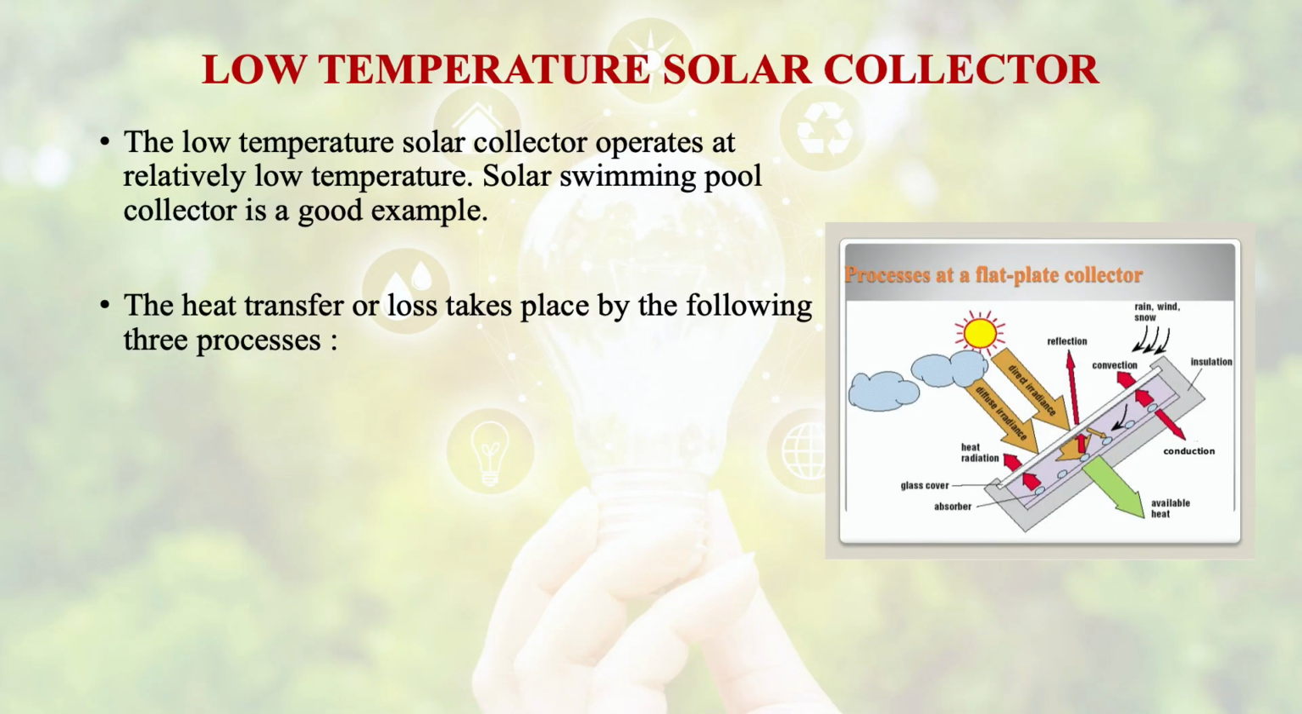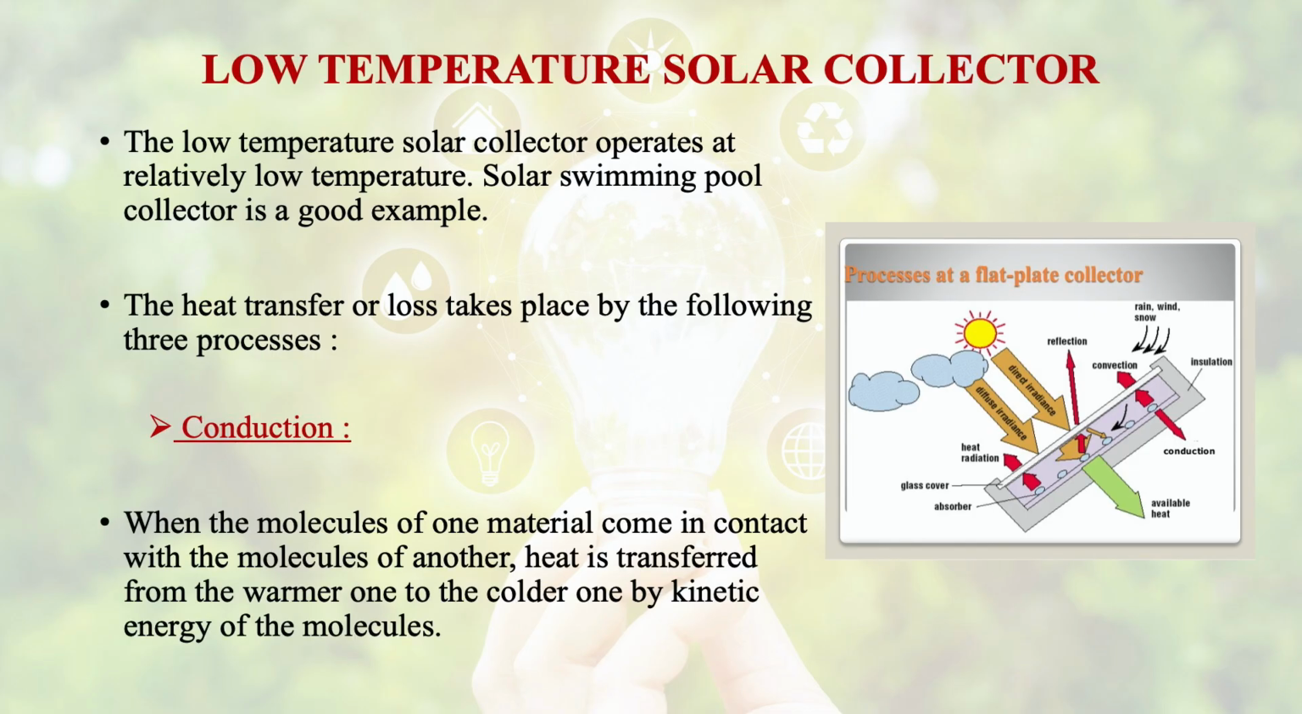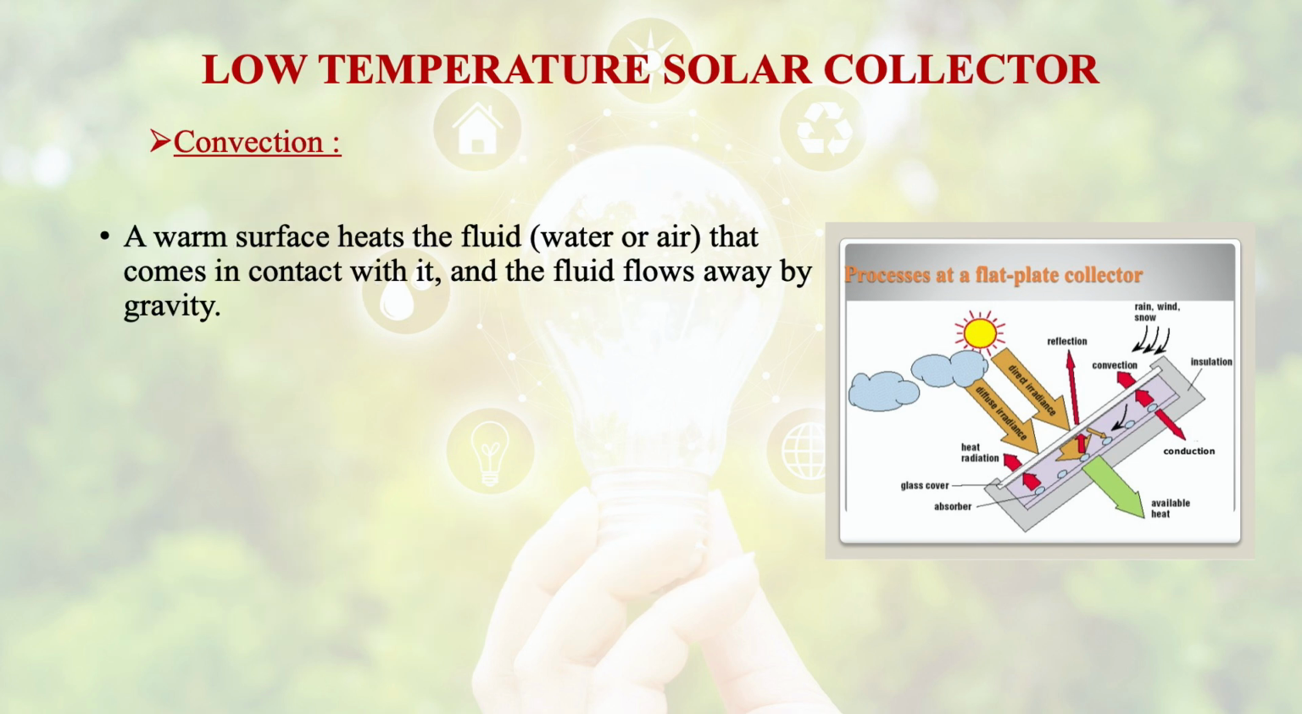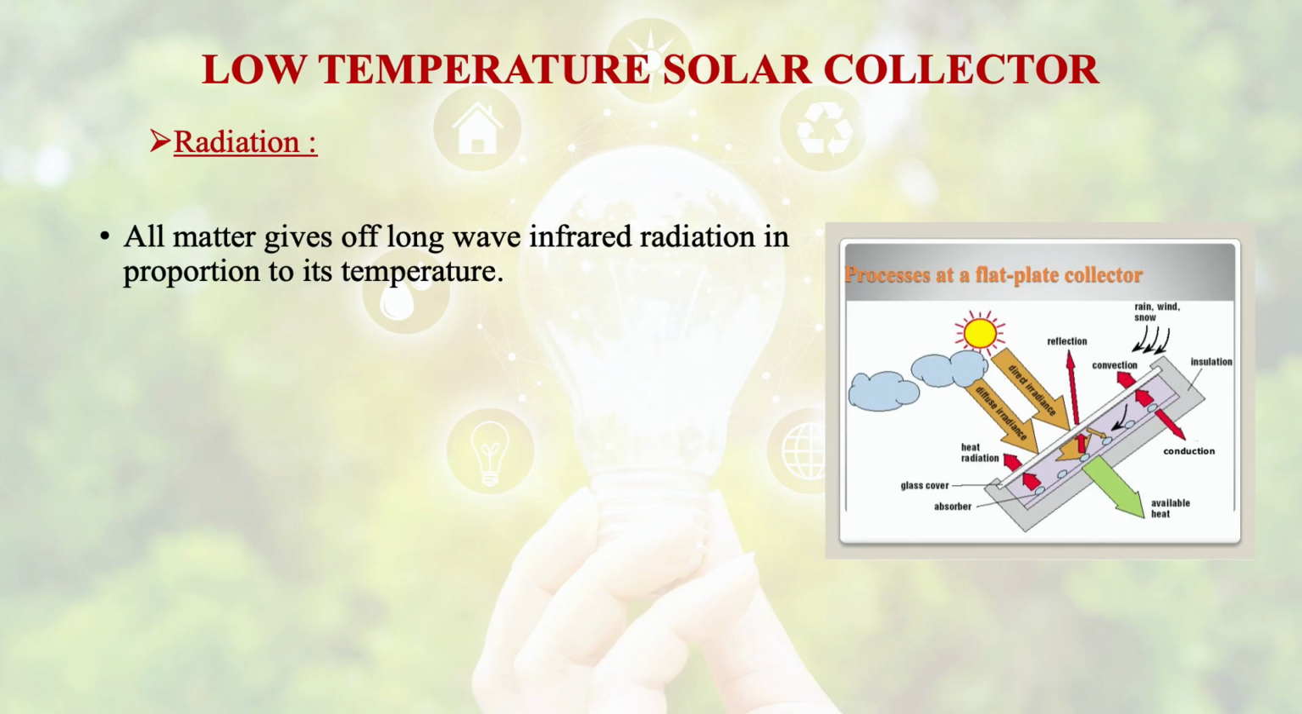The heat transfer or loss takes place by the three modes that we had already discussed. In conduction, when the molecules of one material come into contact with the molecules of another, heat is transferred from the warmer one to the colder one by the kinetic energy of the molecules. In convection, a warm surface heats the fluid, water or air, that comes in contact with it, and the fluid goes away by gravity. In radiation, what will happen? All matter gives off long infrared radiation in proportion to its temperature.